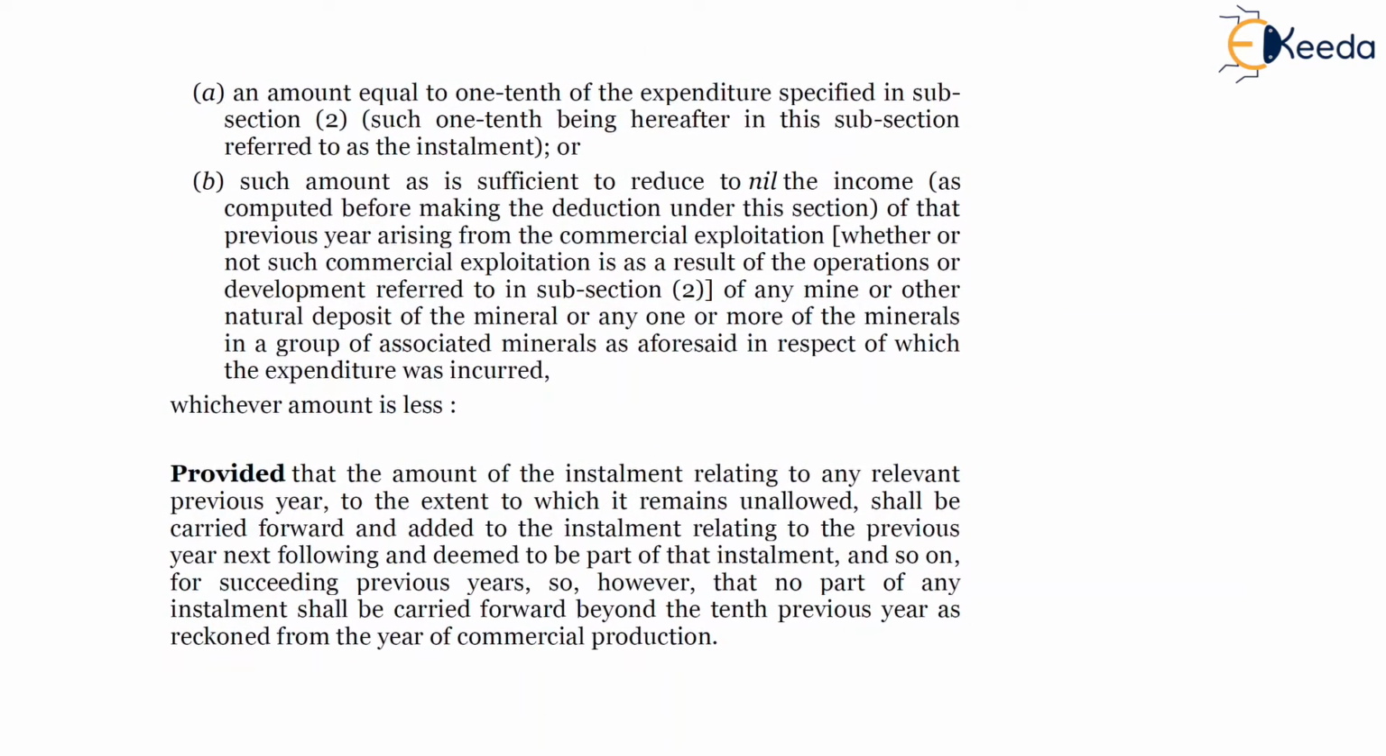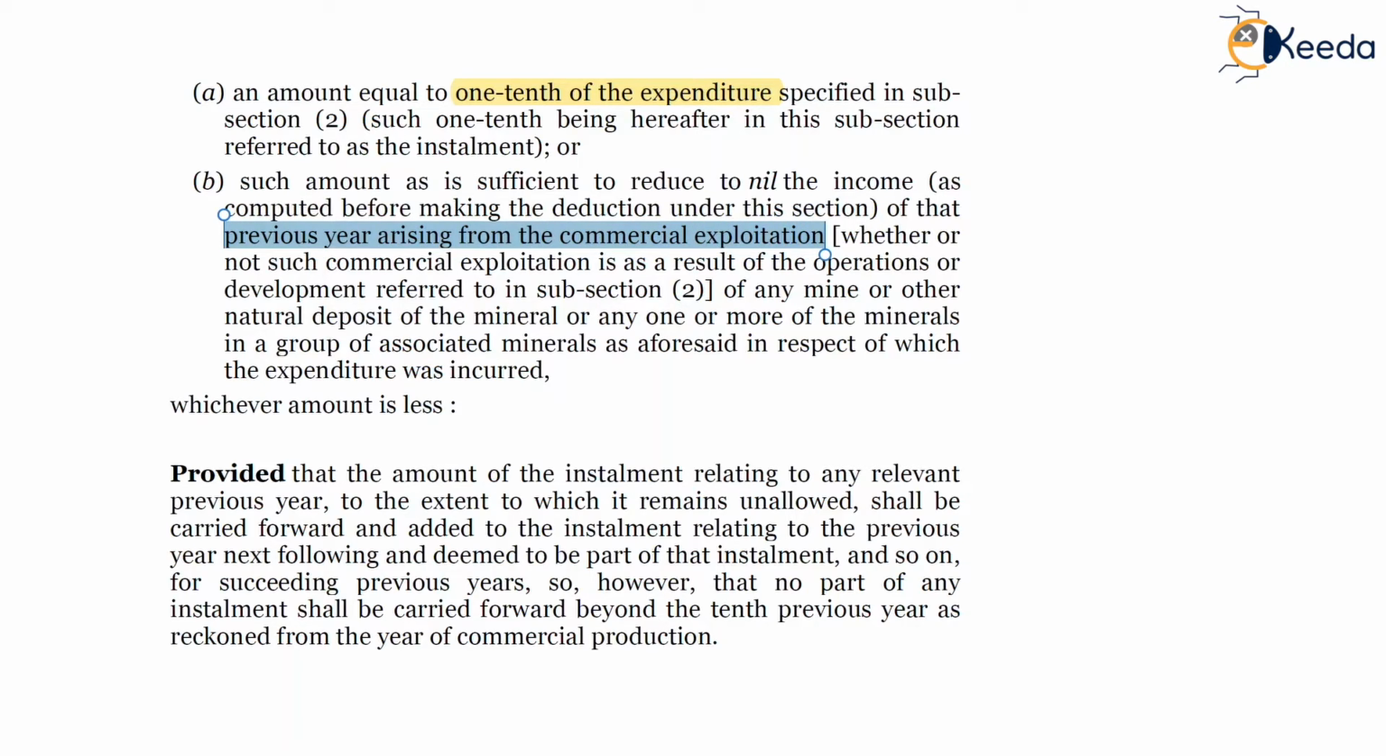And income will be from commercial production of the site or deposit of mineral. Clause A, amount of deduction is an amount equal to 1/10 of the expenditure specified in subsection 2, such 1/10 being hereafter in this subsection referred to as the installment. 1/10 of the expenditure. Clause B, such amount as is sufficient to reduce to nil the income computed before deduction under this section. So any income which is earned in the previous year arising from the commercial exploitation.